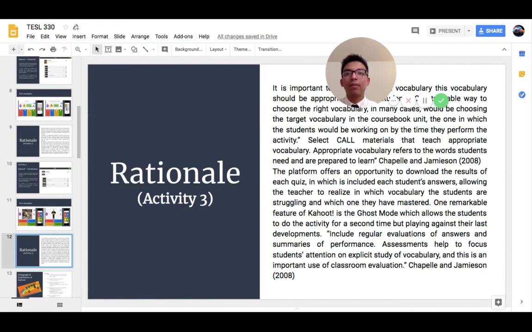Another feature of Kahoot is the ghost mode, which allows the students to do the activity a second time, but playing against their last results. This provides them the chance to realize how much they have learned.